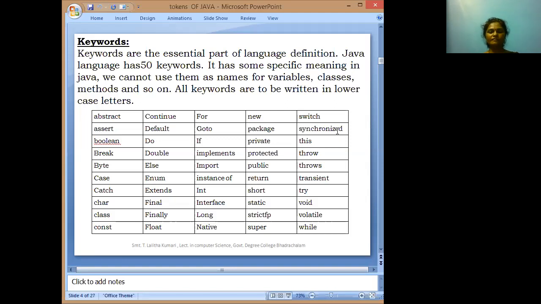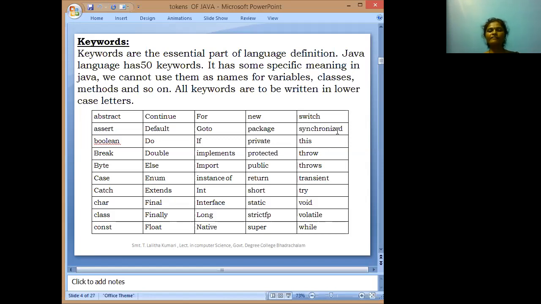The enhancement of C is C++, and the enhancement of C++ is Java. Some more keywords are added in Java. They have specific meanings in Java. We cannot use them as names of variables, classes, methods, and so on. All keywords must start with lowercase letters.